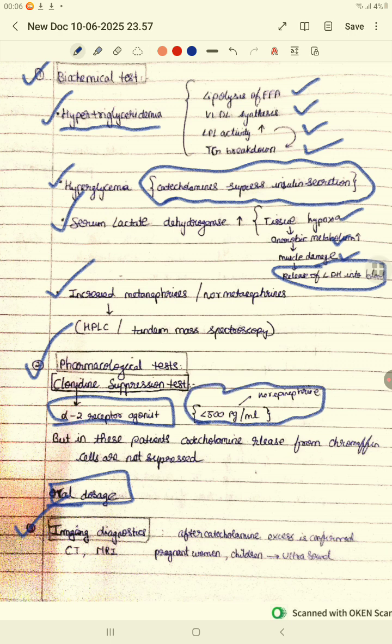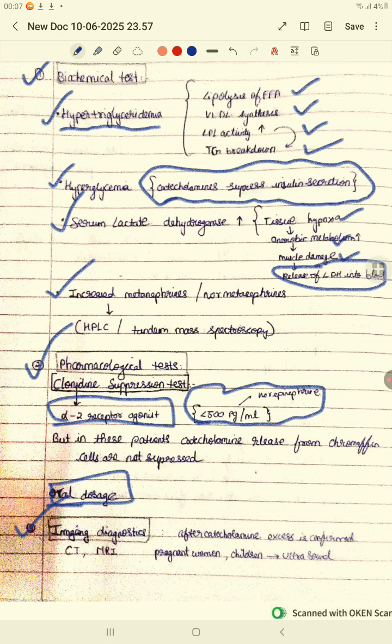So if you administer clonidine to a person orally, the catecholamine secretion will be reduced. The norepinephrine level will be less than 500 picograms per ml. This occurs in normal individuals, okay? But if a person is suspected to have pheochromocytoma, in those patients the catecholamine release will not be suppressed, because in those patients there is pheochromocytoma. In patients who have pheochromocytoma, the catecholamine release will not be suppressed, right? So that is the basis of this clonidine suppression test.